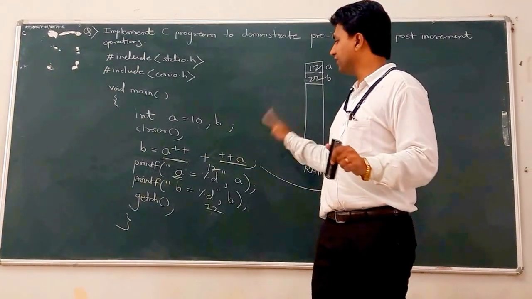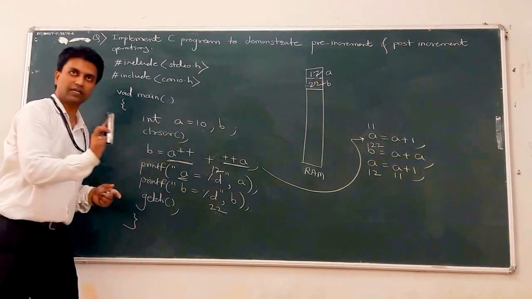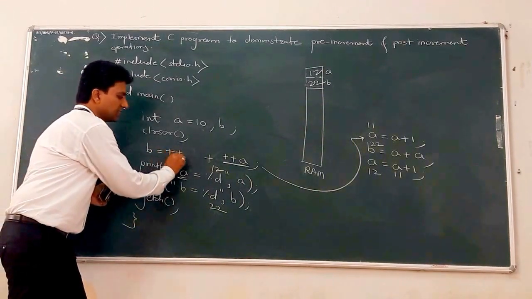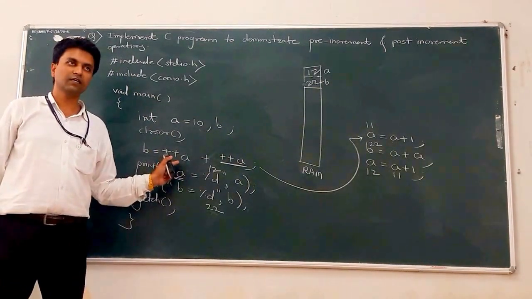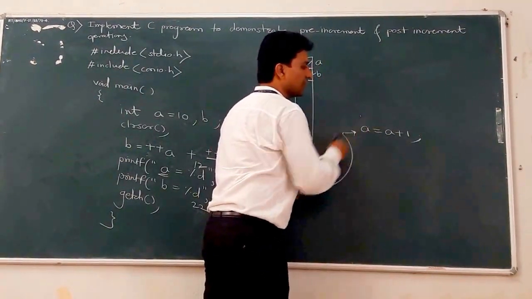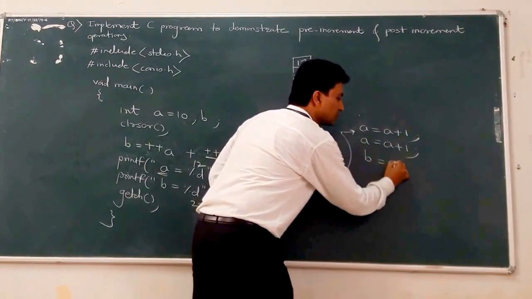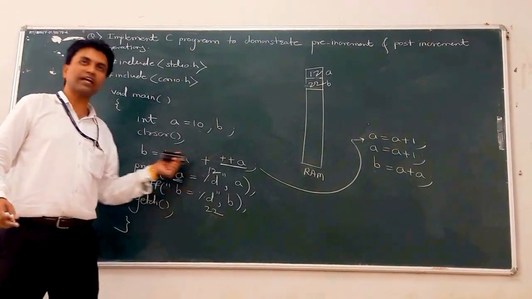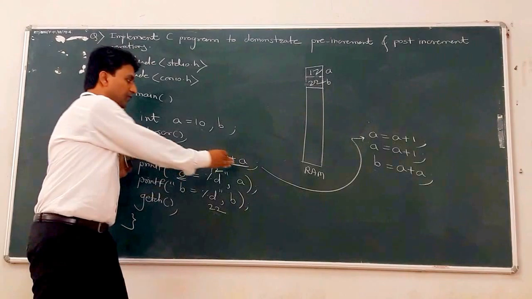Similarly, we can evaluate it for the decrement operator. Similarly, suppose we write plus plus A plus plus plus A, which means both operators are pre-increment. So the output gets changed. The first statement is A is equal to A plus 1. After that, the second statement is A is equal to A plus 1. After that, B is equal to A plus A. So this is the shorthand notation for three statements. We can split it into three statements.